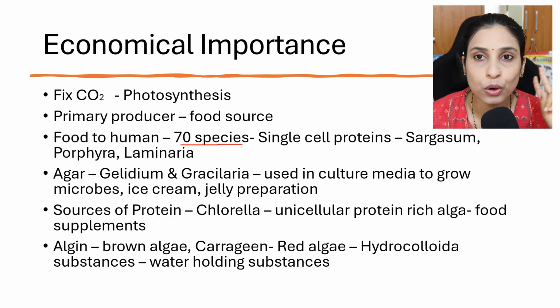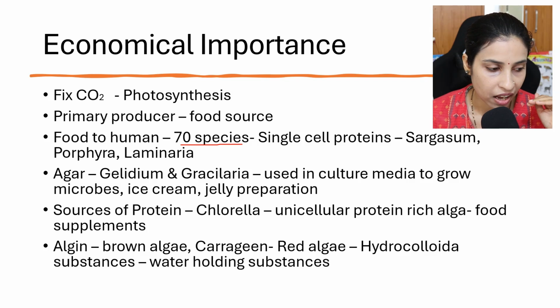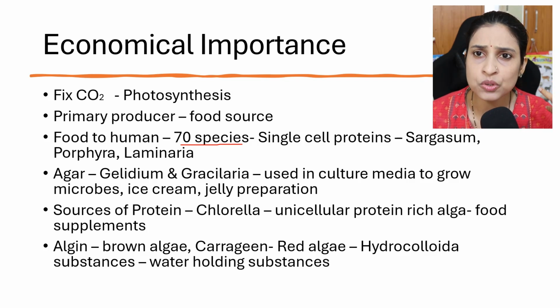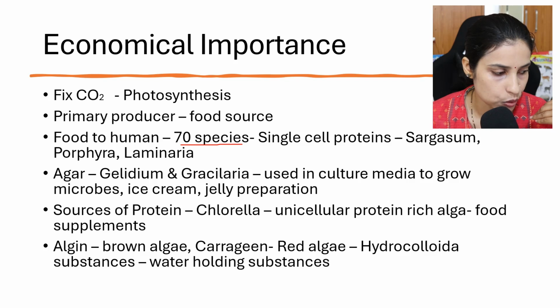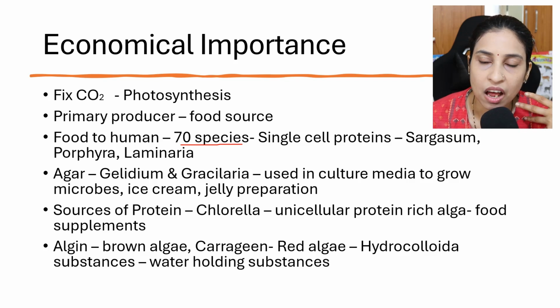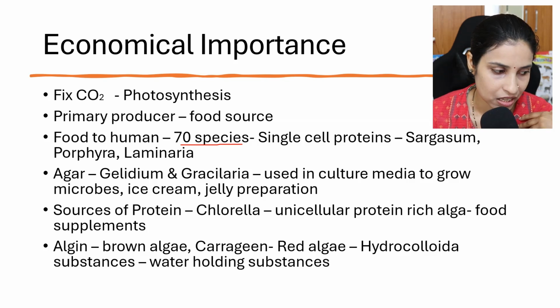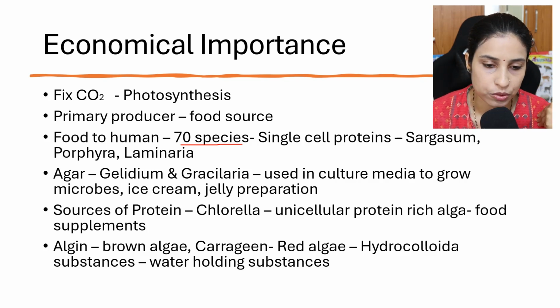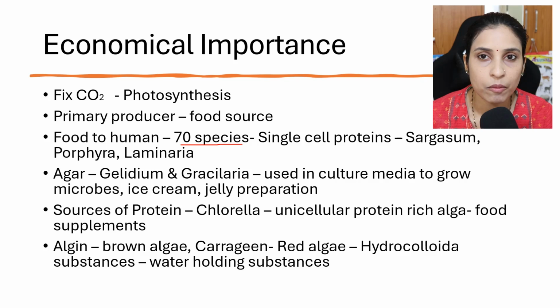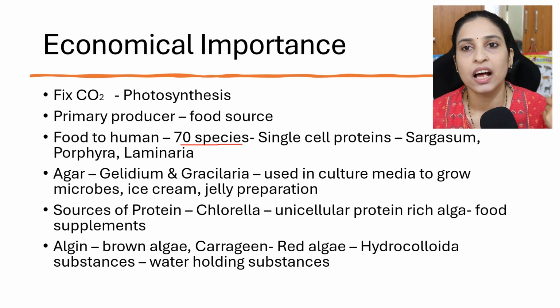These two substances are hydrocolloids, and they are used for holding water. So these are two commercial products produced on a large scale from the algae. These algae are most important due to this economic importance.